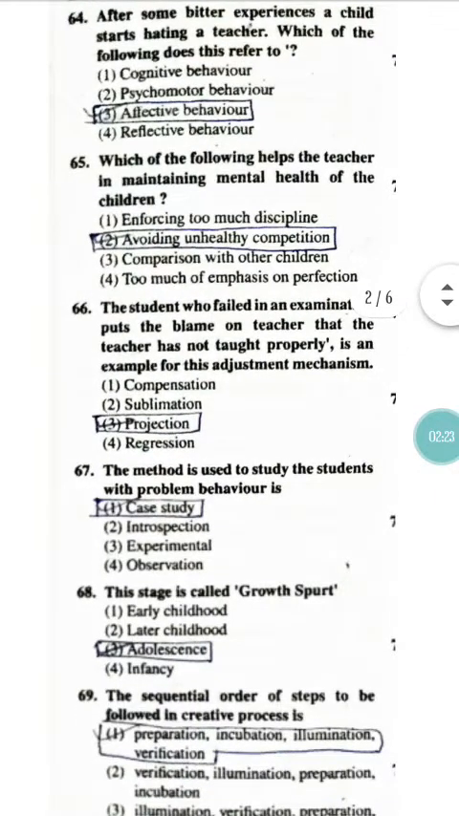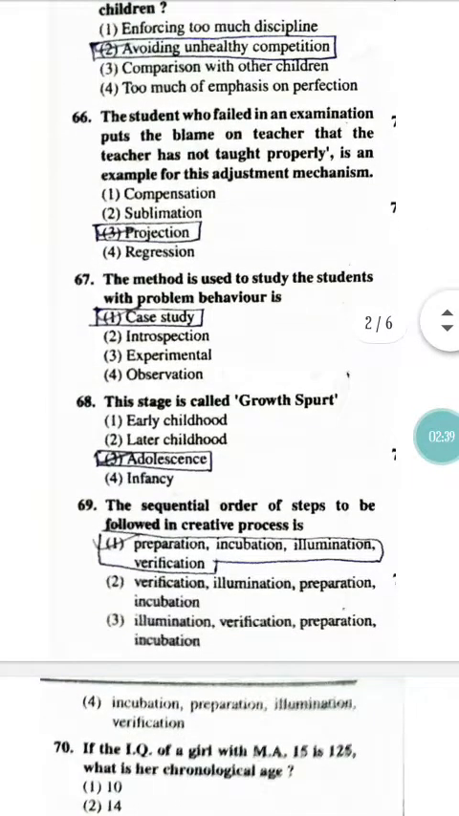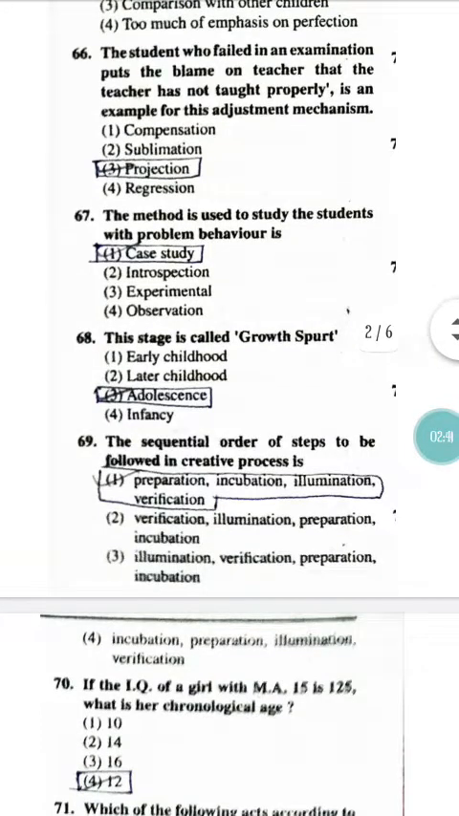Which of the following helps the teacher in maintaining the mental health of the children? So to maintain the mental health of the children, we just have to avoid unhealthy competition among the students. So option 2 will be correct here. Question number 66. The student who failed in an examination puts the blame on the teacher that the teacher has